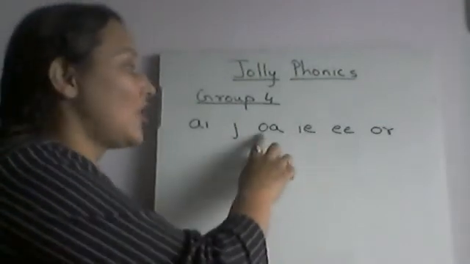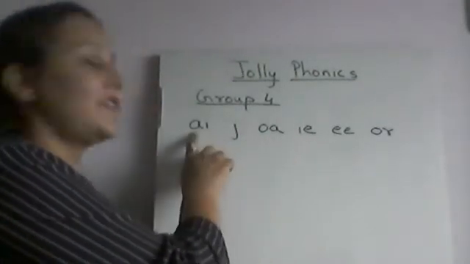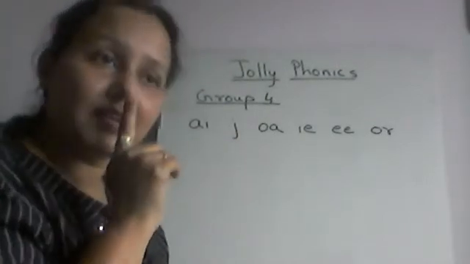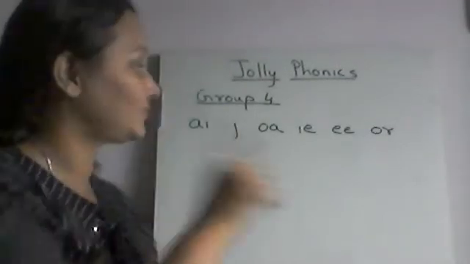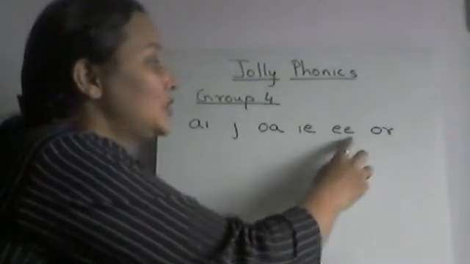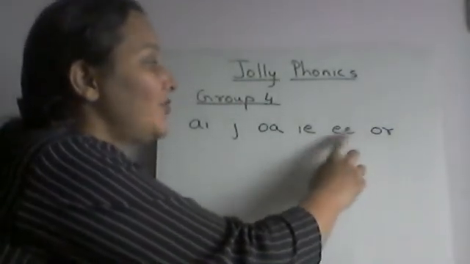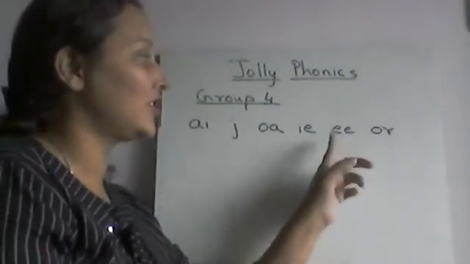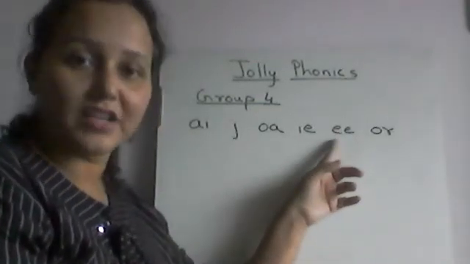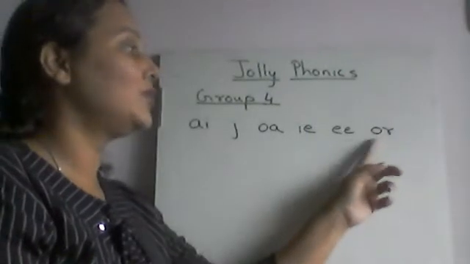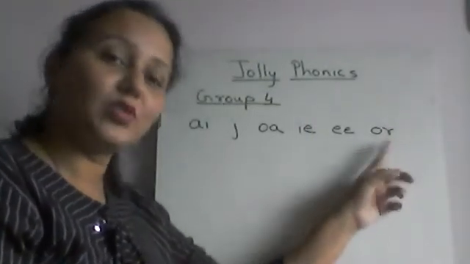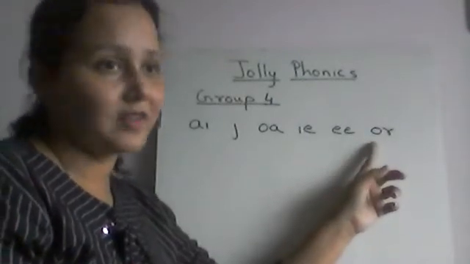That means the sound of only the first letter will come, the second letter will remain silent. In EE also, the sound of both will be E, because only the first sound will come. And in OR, both the sounds will come because R is a consonant. So both the sounds O and R will come.